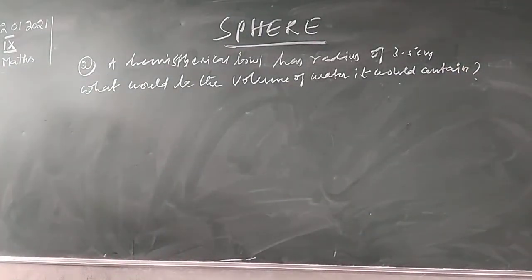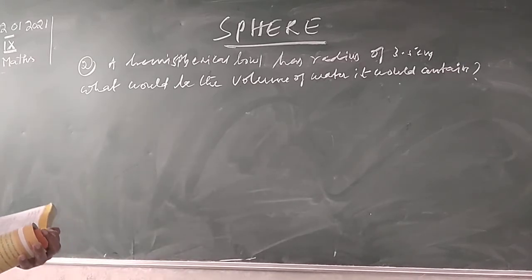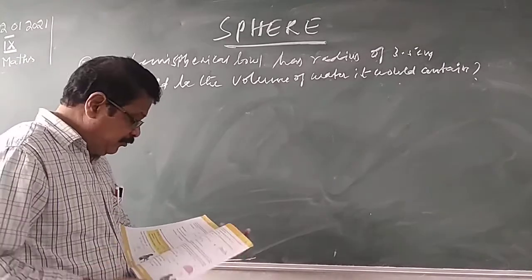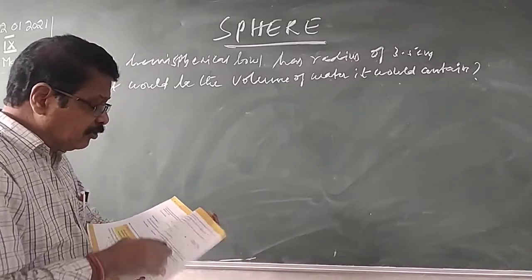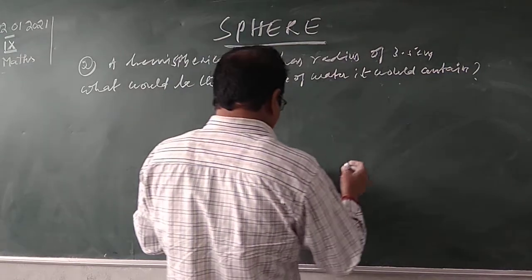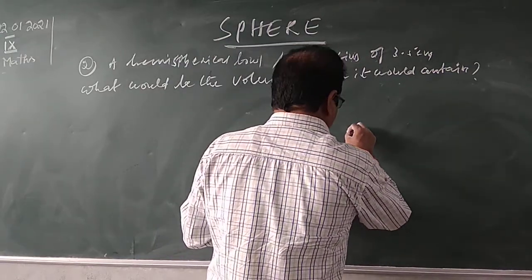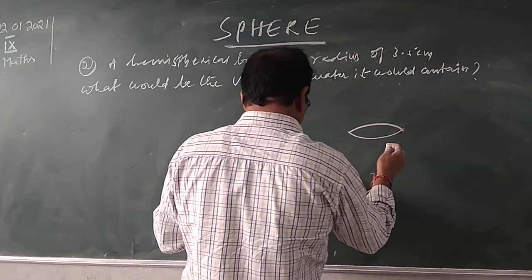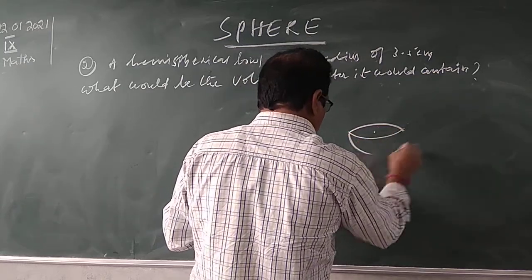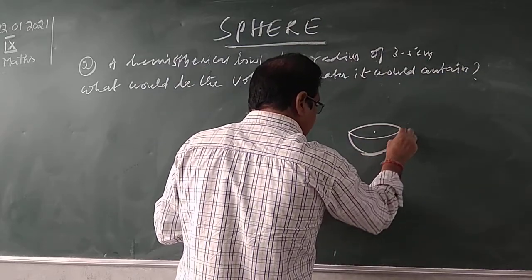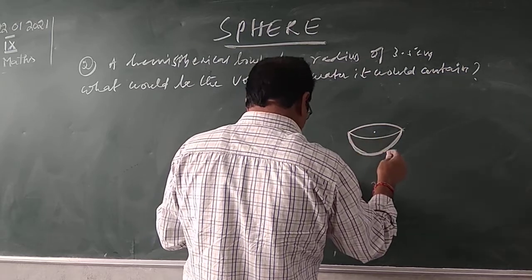So the volume of water the bowl contains means nothing but the volume of hemisphere. We know what a hemisphere is, just now I showed the hemisphere. So this is a hemispherical bowl.